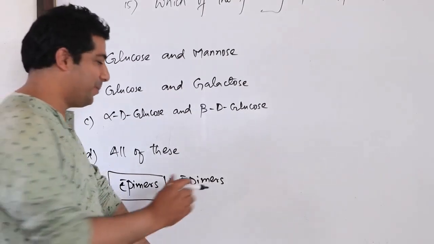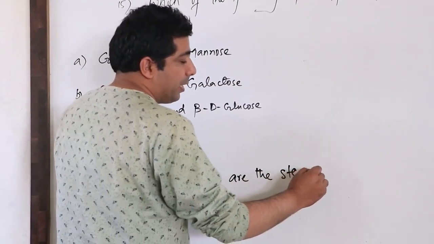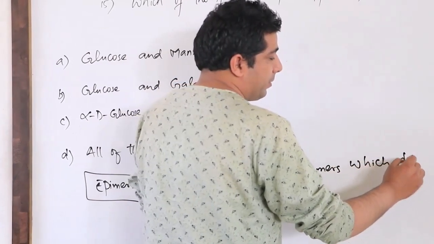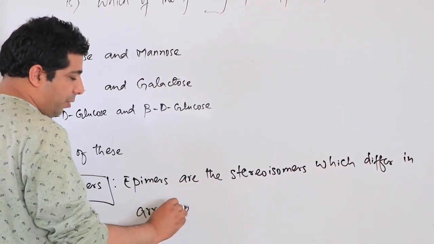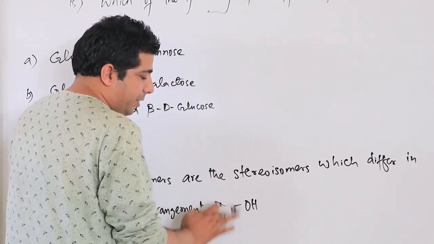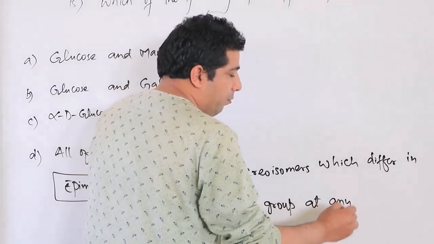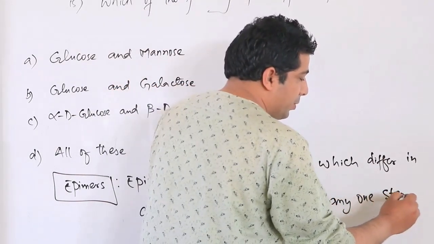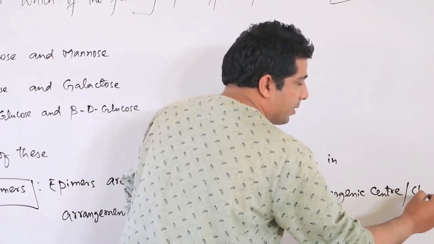So epimers are the stereoisomers which differ in arrangement of OH group at any one stereogenic center, or you can also say chiral center.